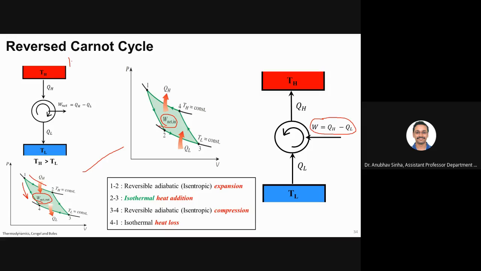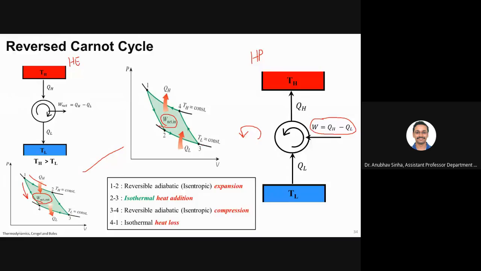This is the heat engine, and this could be a heat pump or a refrigerator. Now it is transferring heat from a lower temperature body to a higher temperature body, and it requires work as an input. And you see the difference in symbol. It was earlier clockwise, because this is how it looks in a PV diagram, and this is anti-clockwise now, because that is how you are running the cycle in a PV diagram. Is this clear to everyone? Yes, sir.